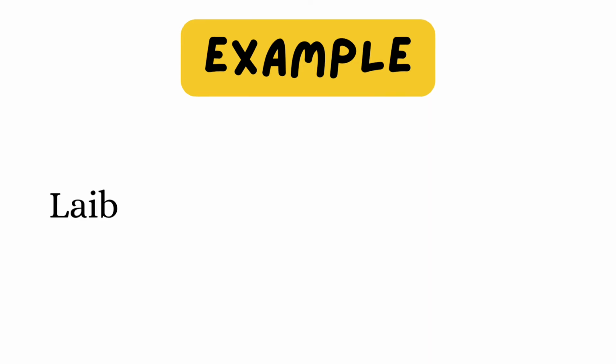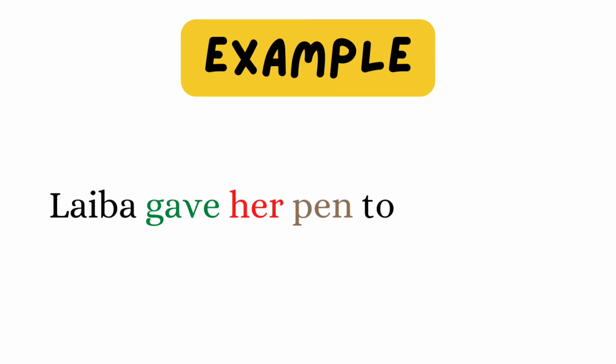Laiba gave her pen to Amber. Laiba is the subject. Gave is the verb. Laiba gave what? Pen. That is the direct object. To whom? Her. Her is the indirect object. Take a look at some more examples of indirect object.